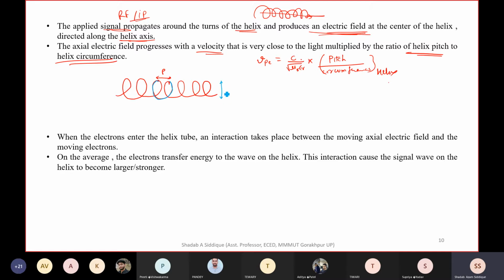Suppose this distance is d; this is the diameter of the helix, denoted by d.